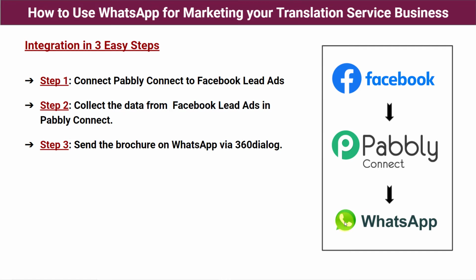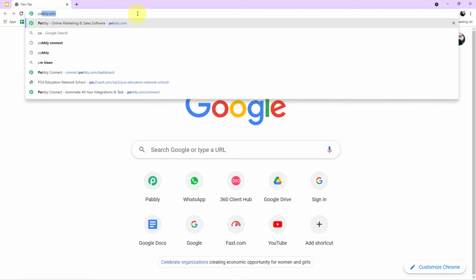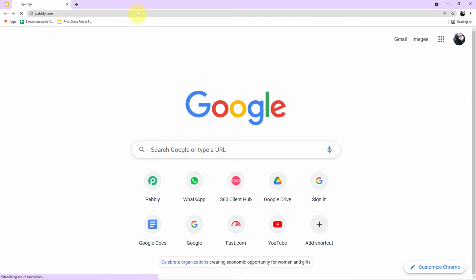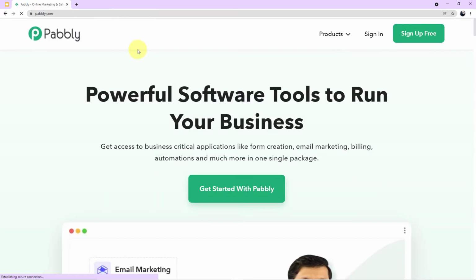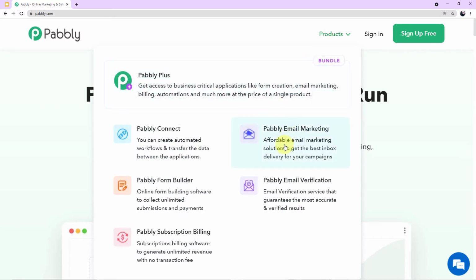Okay, now let's start with the process. To start, you have to first open your browser, come to the search engine and type Pabbly, P-A-B-B-L-Y, remember, P-A-B-B-L-Y. Press enter. And as you can see on my screen, this is the website page of Pabbly. What you have to do next is click on products and you can see all of the 5 applications offered by Pabbly on my screen. Today we are using Pabbly Connect, so click on Pabbly Connect.